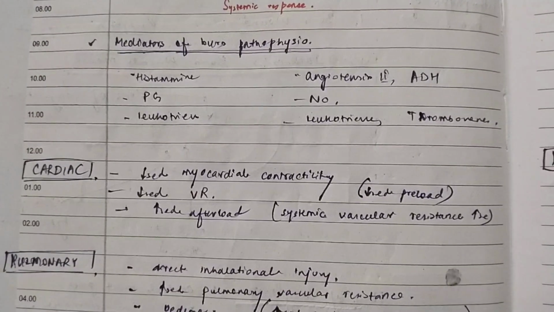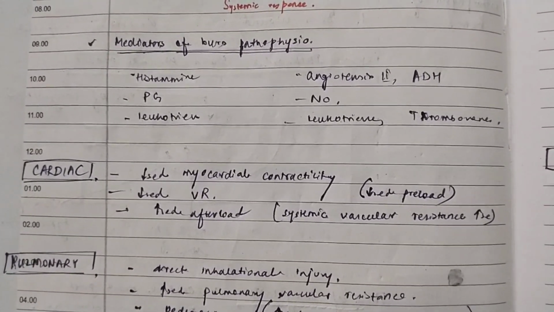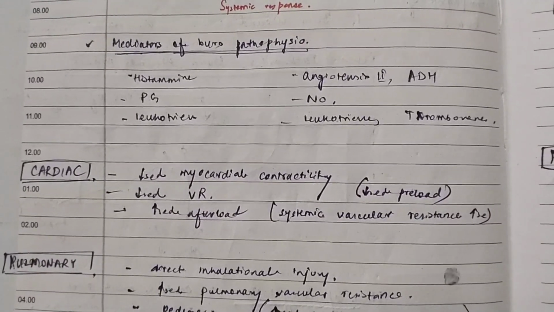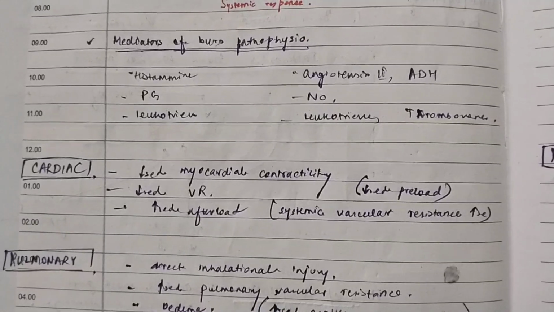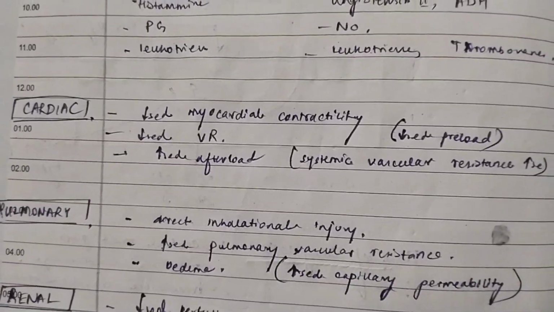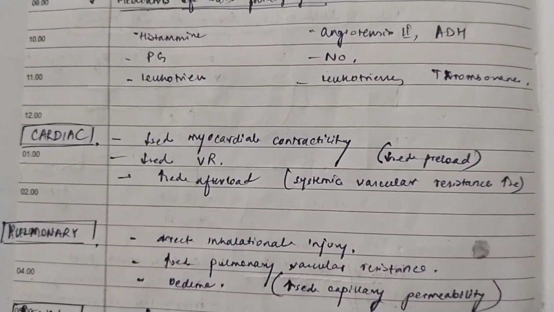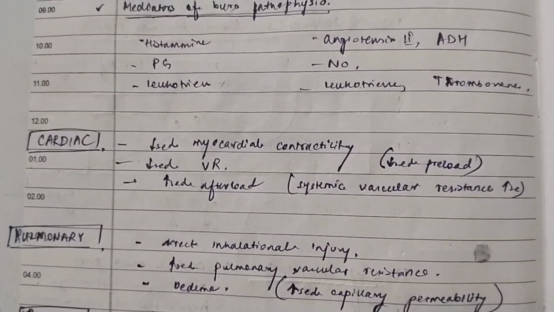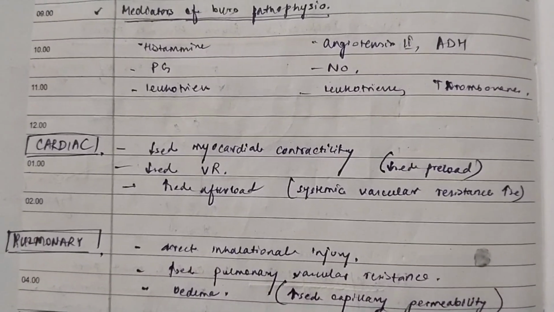Now, you should know there are some mediators of burn pathophysiology. Those are your histamines, prostaglandins, leukotrienes, thromboxanes, nitric oxide, angiotensin 2 and ADH. Okay, now what will happen to the cardiac system? There will be decrease in cardiac contractility, there will be decrease in venous return, which will cause decrease in preload, and there will be increased afterload because there will be increased systemic vascular resistance.